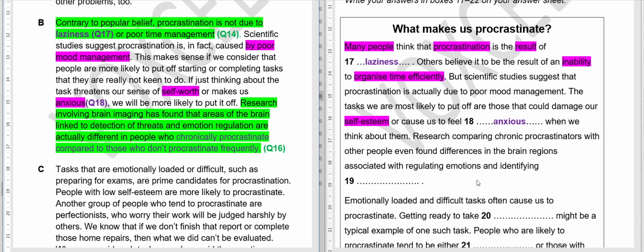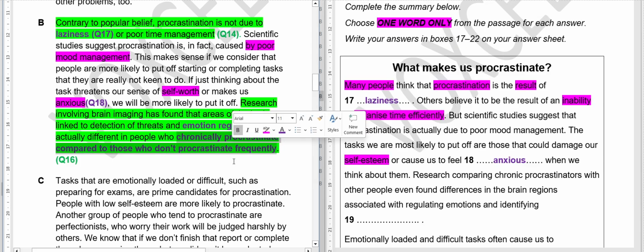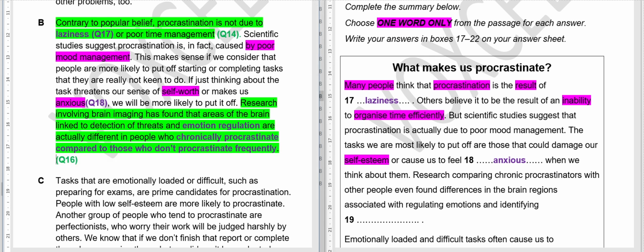So you have to regulate emotions. So for regulate emotion, it is written emotion regulation. Let me bold it here also. So they have written emotion regulation. So it is regulating emotion and identifying. So what should be the answer? Yes, can you tell me?